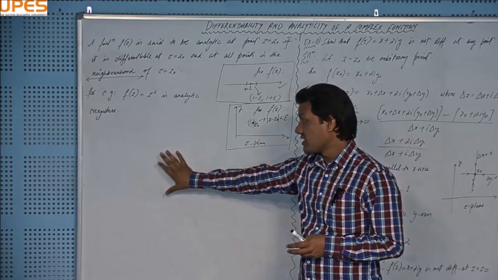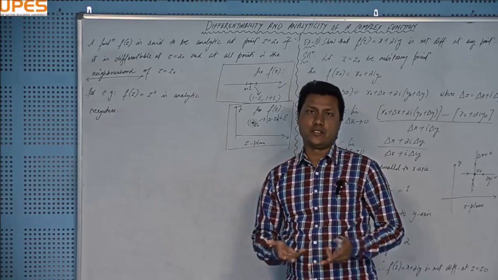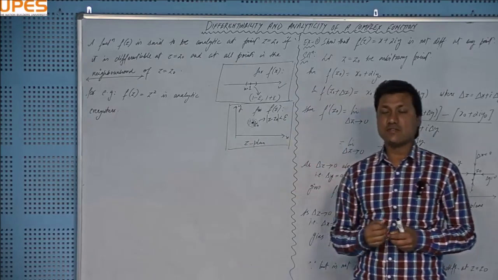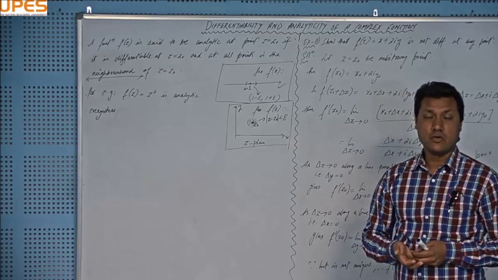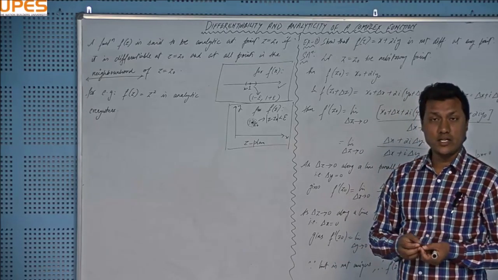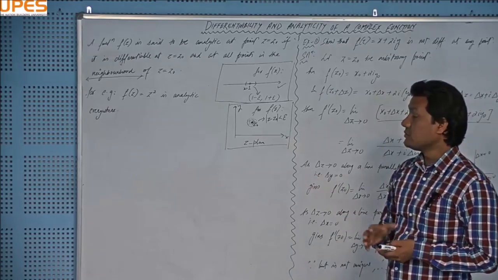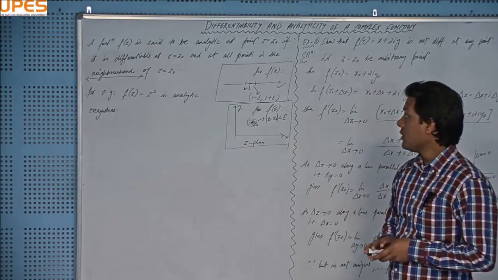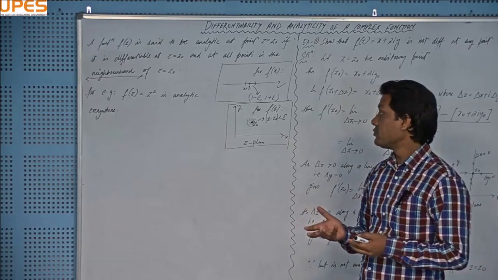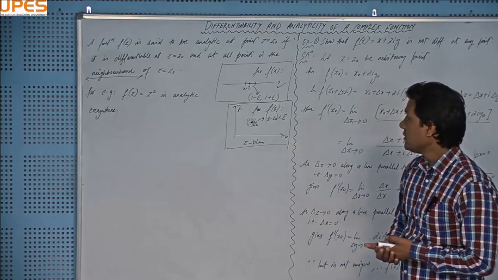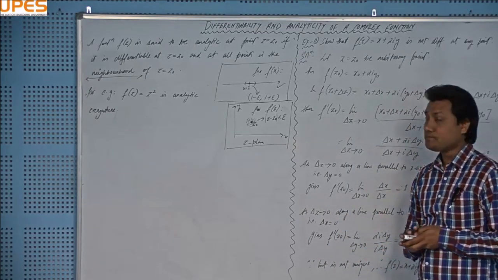As we have got in this example, this function is differentiable at any point. And what does it mean? If this function is differentiable at any point, this function will be analytic, obviously, because any point means z equal to z naught, and all the points in its neighborhood will give the analytic behavior. Being differentiable at any point will automatically produce an analytic function.